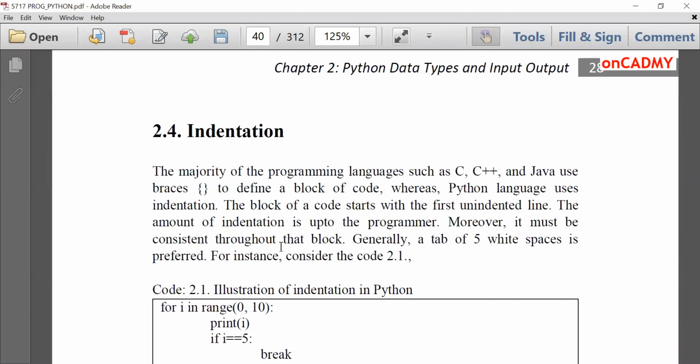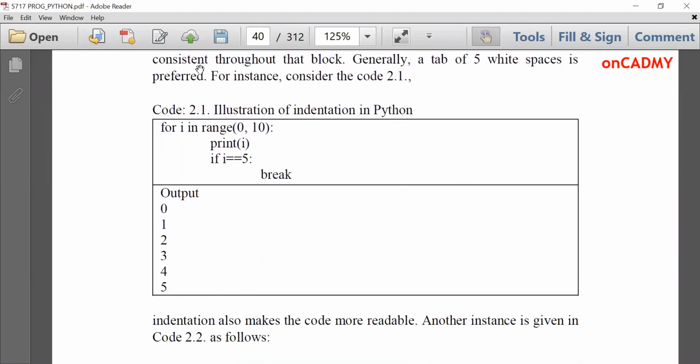Indentation means we need to put tab space after a certain line. For example, if I'm going to use for loop, then it will be written like this: for i in range 0, 10, colon, then I need to put here tab space in order to mark its block. Tab space, print i. And then again, there is another statement with tab space. If i is equal to 5, then break. See here, if statement is started. Therefore, there is again indentation. There is again tab space in order to mark block of if statement where we have written break.